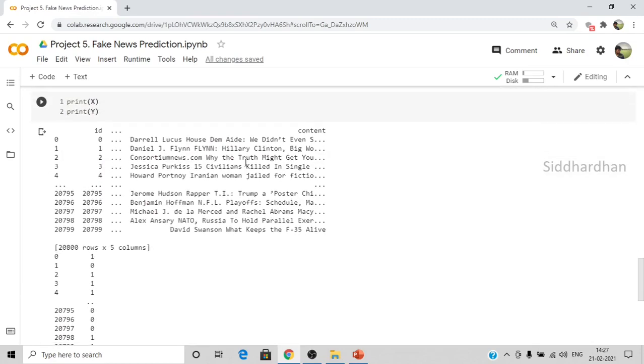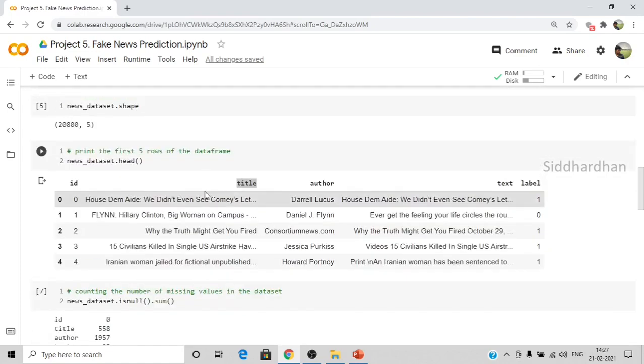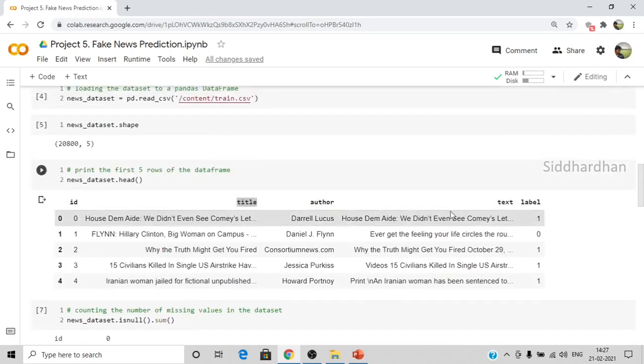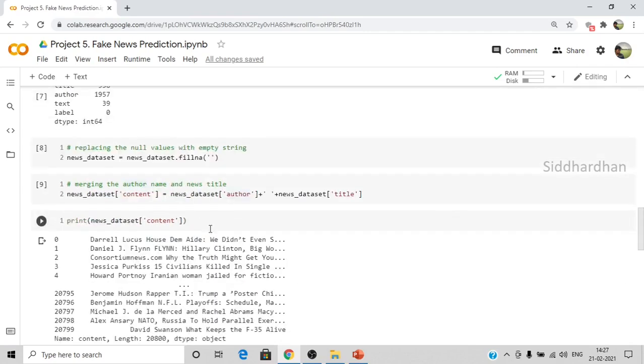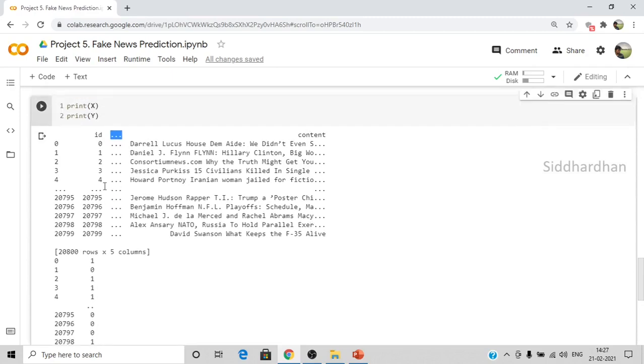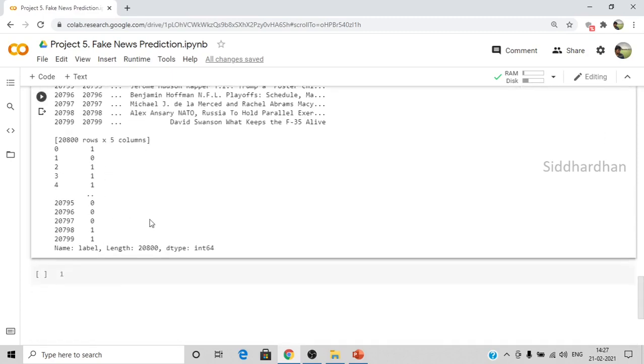You are not seeing the other columns such as title, author, because they will not be shown. That is the reason it is showing these three dots. It basically means there are several columns between them. These columns are nothing but our title column, author column, text column. Our last column is content. That's why it's just printing the content column alone, because there won't be enough space to print the entire thing. But the author column, title column, everything is stored in this variable x. And in y, we just have these label values. As you can see here, we have a total of 28,800 rows and 5 columns in x.